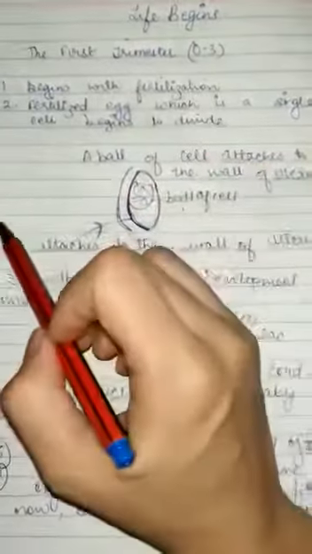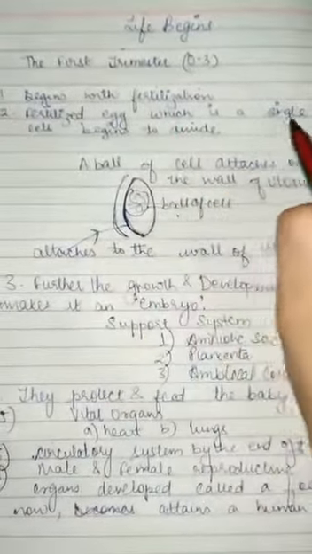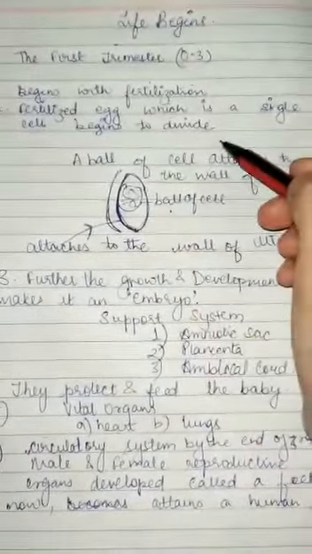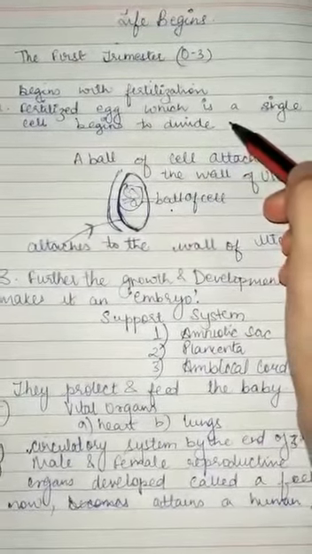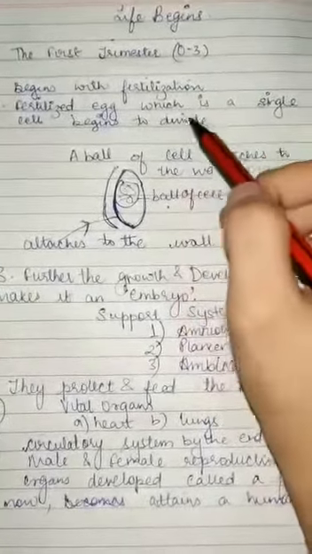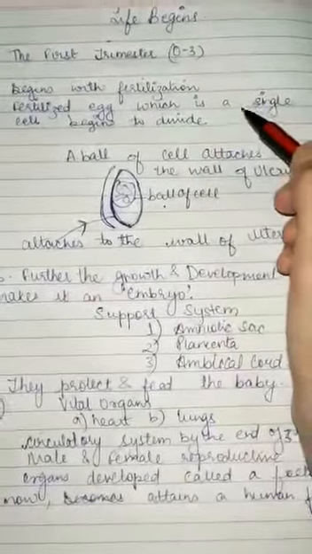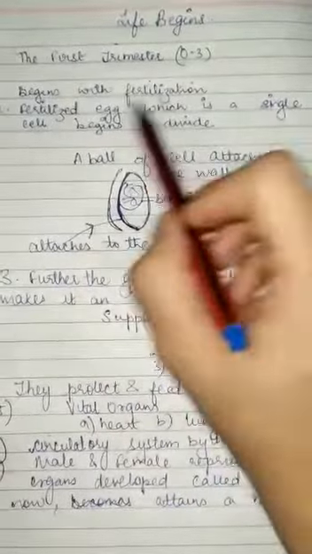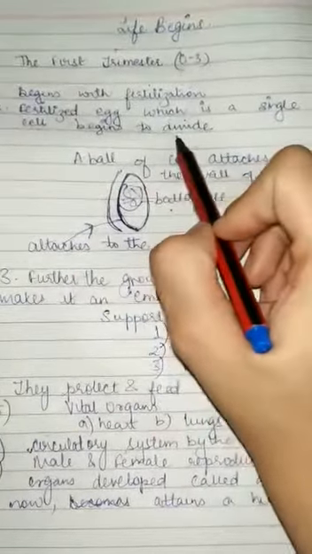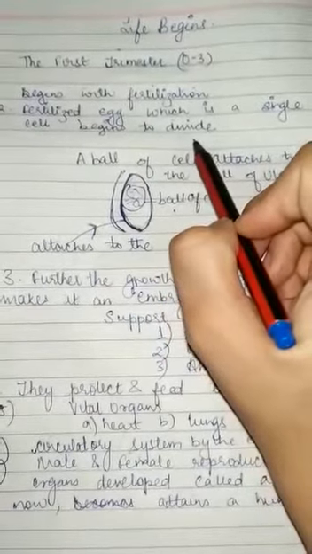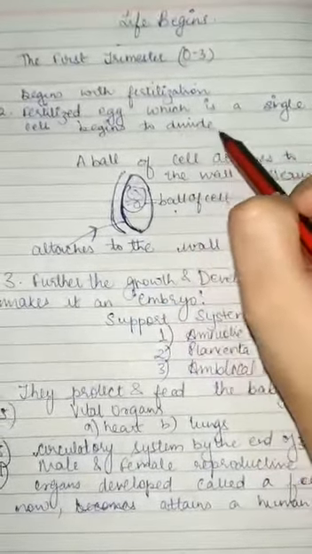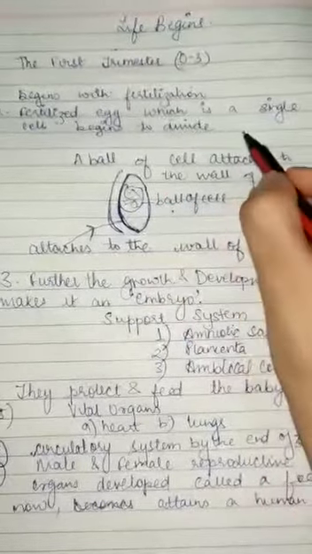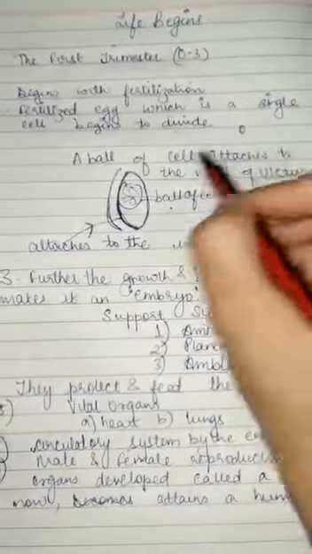It begins with fertilization. The fertilized egg, which is a single cell, begins to divide. We are a multiple cell organism, right? We do not have only one cell, we have multiple cells in us, and that is why we are a multiple cell organism. Now the fertilized egg starts dividing, so the development is taking place. That is why the mother's belly starts growing, because the little tiny single cell starts dividing.